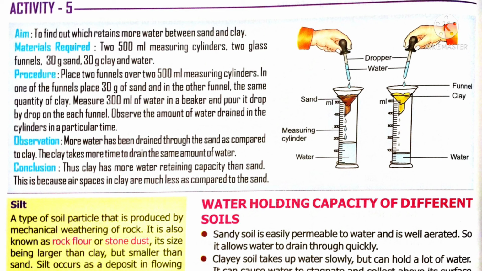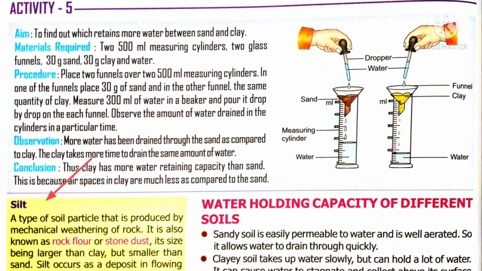How do you know? With the help of the measuring cylinder, we come to know in which case more water is drained. Definitely it is in sand, because in between the sand particles, much space is present, so they cannot hold water. Whatever water you are pouring easily drains through the sand particles. So it is concluded that sand has less water retaining capacity than clay. Thus plants cannot grow well in this soil.